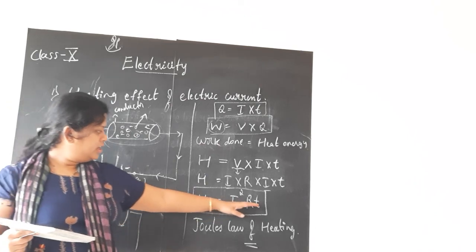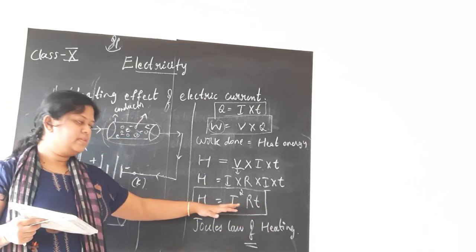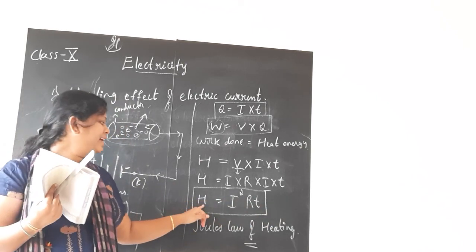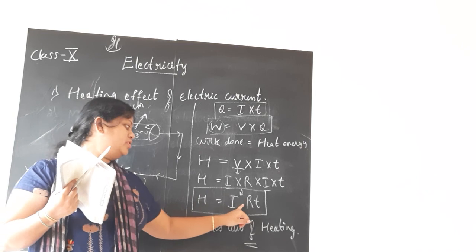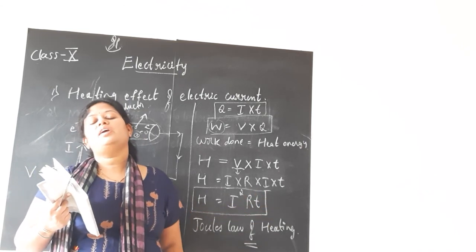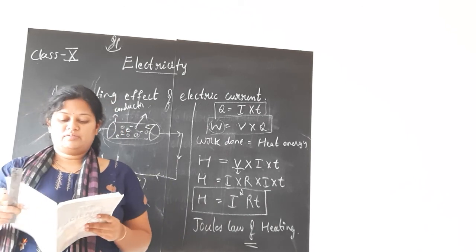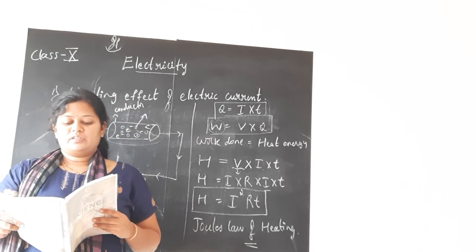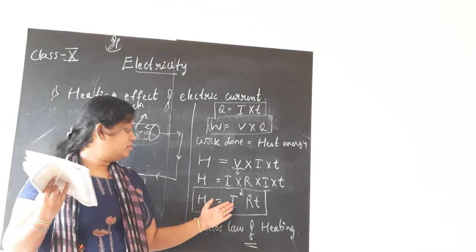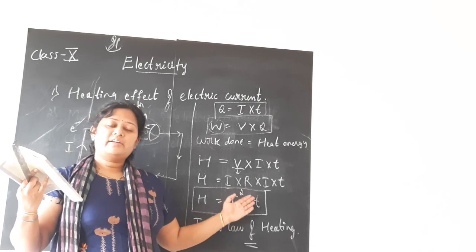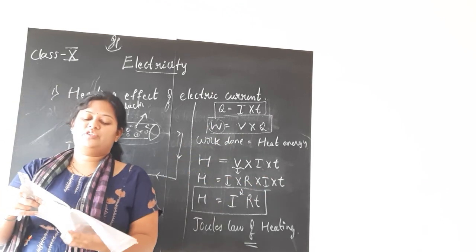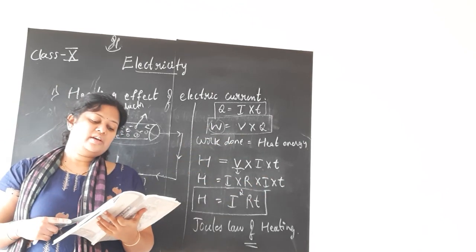If no terms are there in the denominator, only a numerator like this, then you know it is directly proportional. So, heat energy is directly proportional to the square of the current, directly proportional to the resistance, and directly proportional to the time for which the current is flowing through the circuit. That is what they tell. This is known as Joule's law of heating, and it depends directly on the square of the current, the resistance, and the time for which the current flows through the resistors.